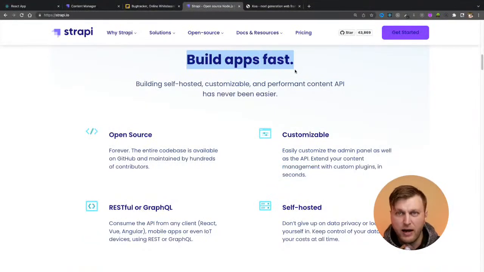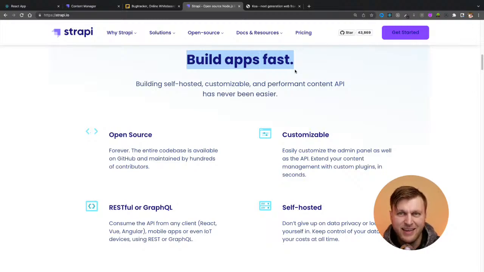And when I try to describe Strapi to people, it's basically a way for you to bootstrap an API, hence Strapi, to start really quickly with a Node, or if you will, Express, or more accurately, a Koa server. It's more than that, but it's based on Express and Koa.